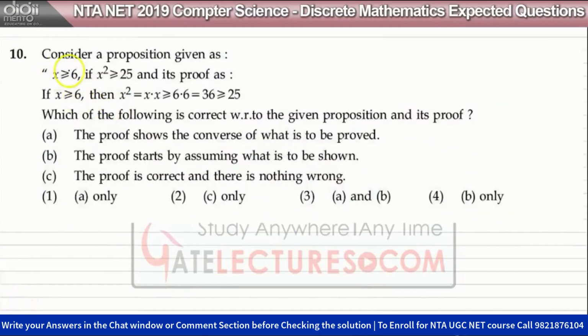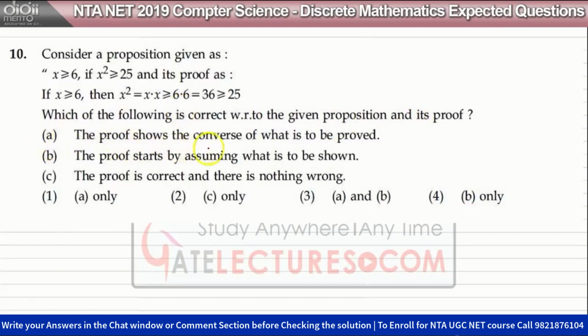Question number 10 says, consider a proposition: x greater than or equal to 6 if x square is greater than or equal to 25, and its proof is given like this. If x greater than or equal to 6, then x square equals x into x, greater than or equal to 6 times 6 equals 36, greater than or equal to 25. We have to tell which of the following is correct with respect to the given proposition and its proof.